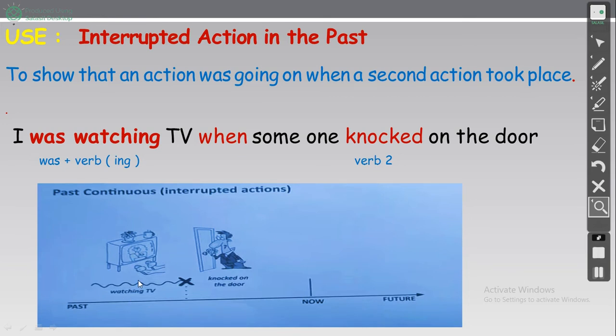Was watching TV, then someone knocked on the door. It interrupted it. The process of watching, what interrupted it? That someone knocked on the door. Okay, and the two are in the past.